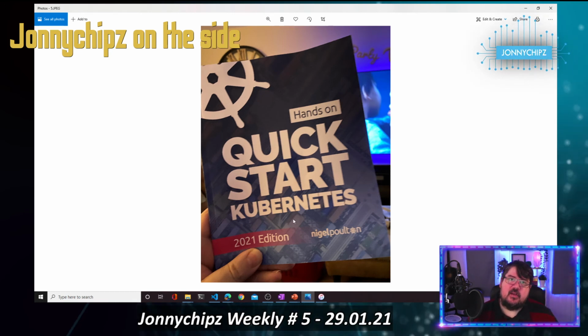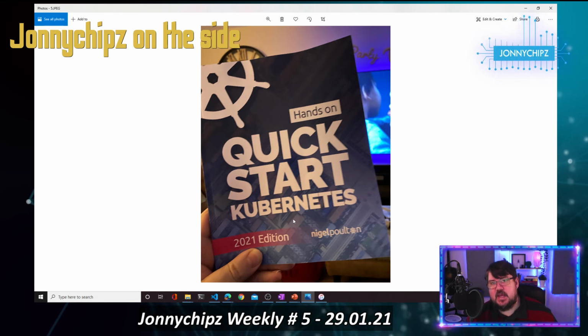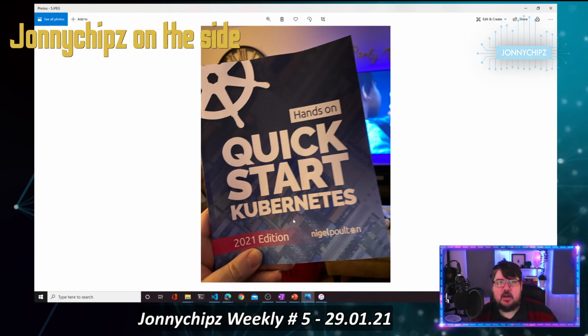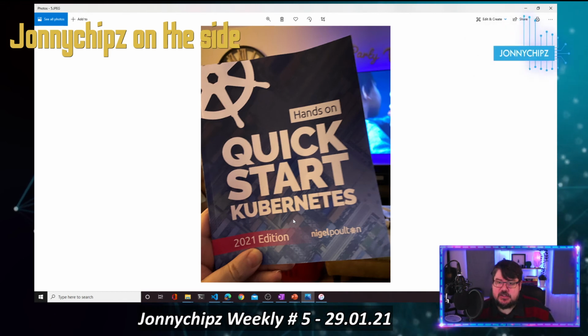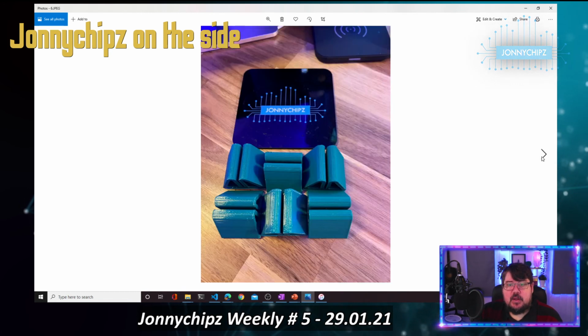Again, linking this up with my project on the robot arm. I'd like to think container, move it into Azure web app, maybe even put it onto a Kubernetes cluster just to play, just to see how we can get things working. So yeah, really looking forward to getting stuck into that book.